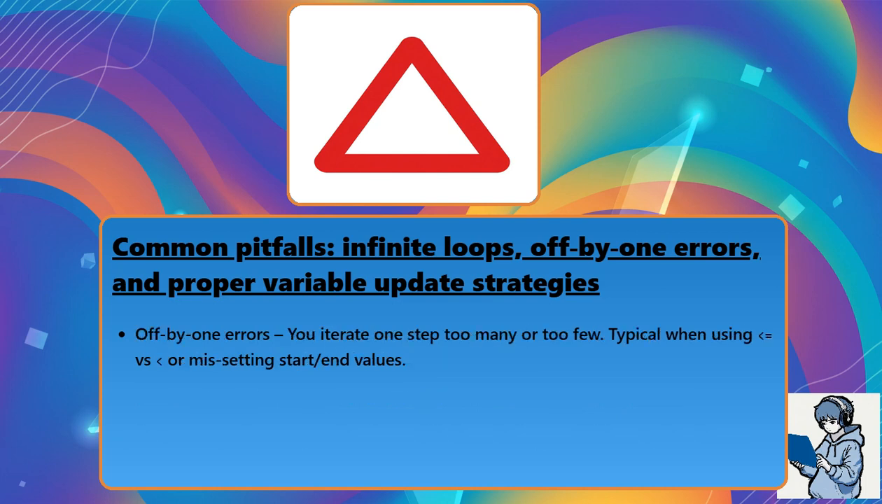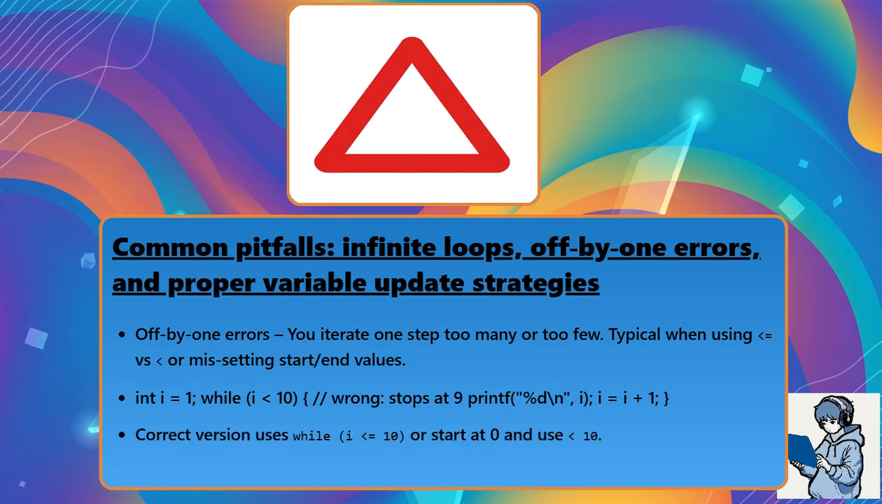Off-by-1 errors. You iterate one step too many or too few. Typical when using less than or equal to versus less than, or mis-setting start or end values. int i = 1; while (i < 10) { // wrong: stops at 9 printf("%d\n", i); i = i + 1; }. Correct version uses while i <= 10, or start at 0 and use i < 10.